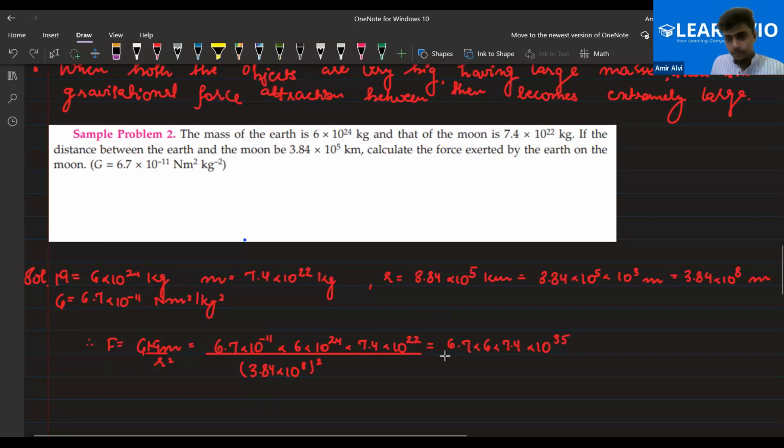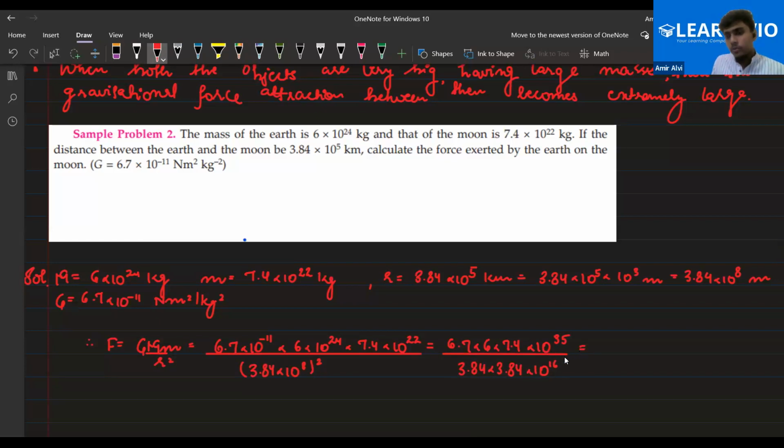Divided by 3.84 into 3.84 into 10 to the power 16. I know that the calculations are a little bit tough, but you have to do it. In the exams, you have to do the calculations properly. This is a chapter which is heavily driven on calculations, right?